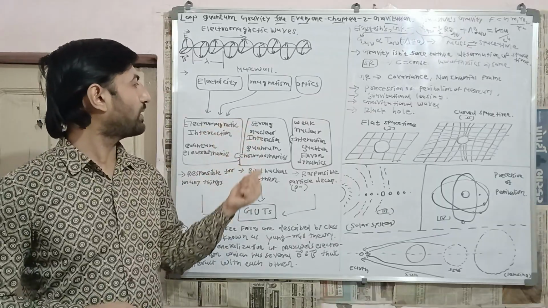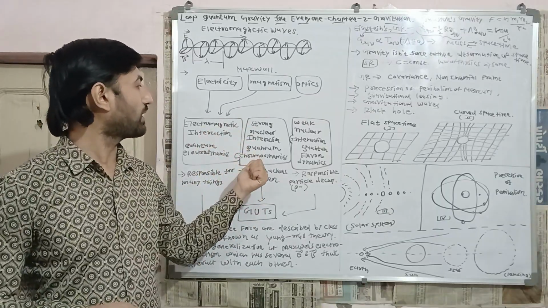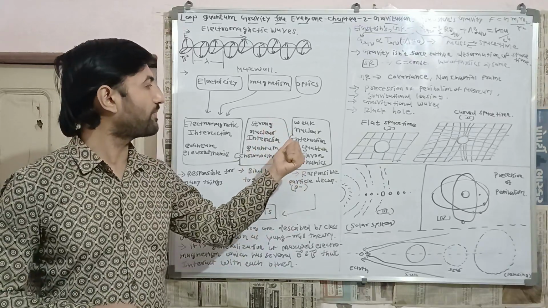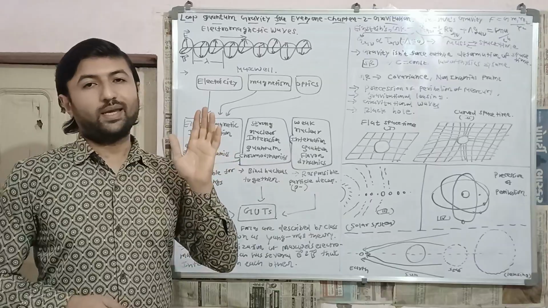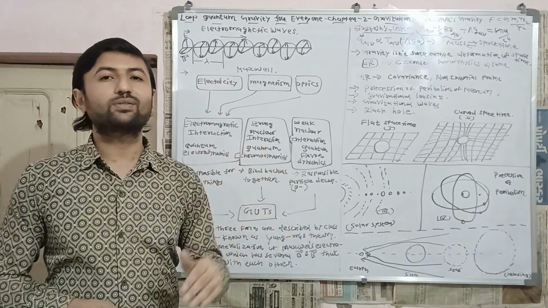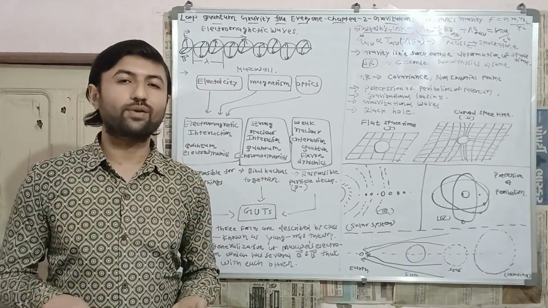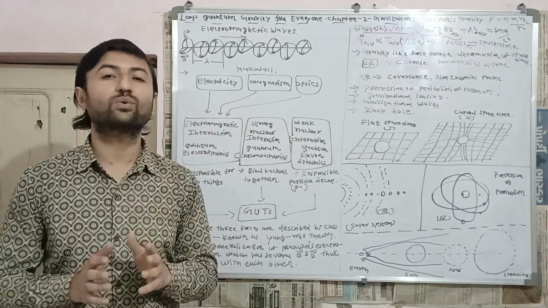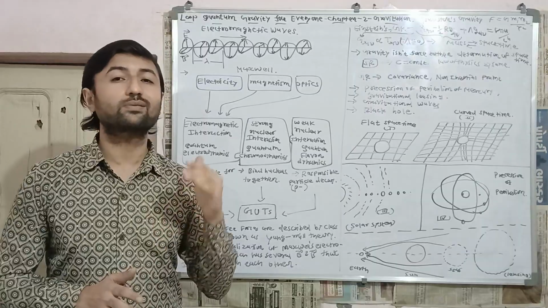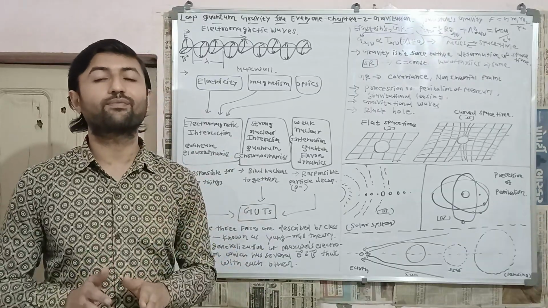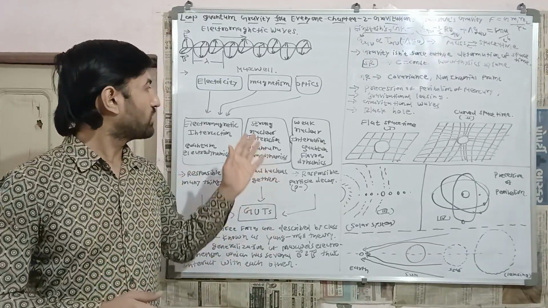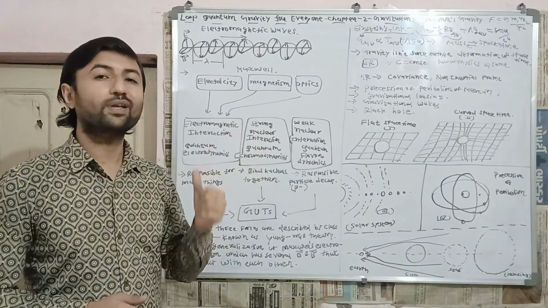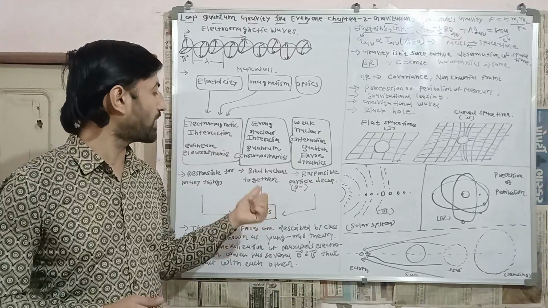Quantization of the strong nuclear force is known as quantum chromodynamics, and quantization of the weak nuclear force is known as quantum flavor dynamics. In the 1950s and 60s, physicists attempted to unify the weak nuclear force with electromagnetic interaction, which is known as electroweak theory, which was a successful theory. And thereafter, physicists attempted to unify the strong nuclear force with the weak nuclear force and electromagnetic interaction, which is known as grand unified theory.